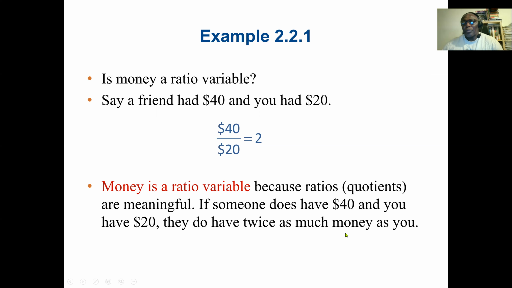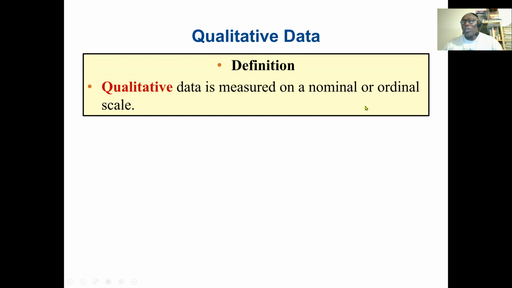So now we come to qualitative data. We say qualitative data is measured on, as I said earlier, nominal or ordinal. With nominal, we can't do any arithmetic operation. Ordinal is also the same, only the relational operators we can do. So qualitative data is based on nominal and ordinal. We also have the term qualitative research, where, again, the concept is that we are using qualitative data.